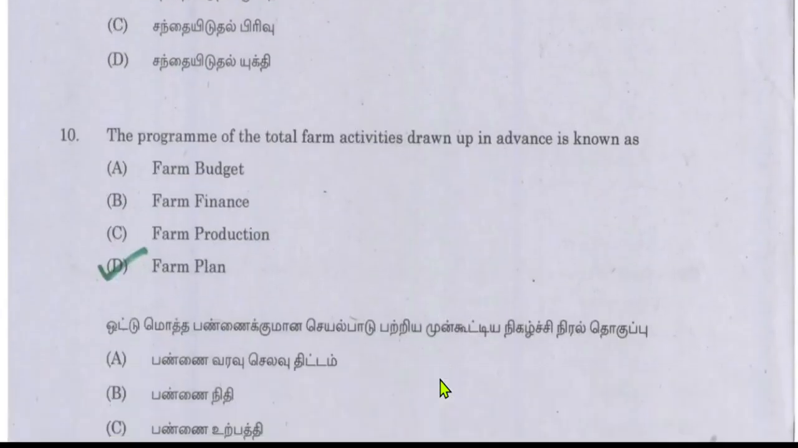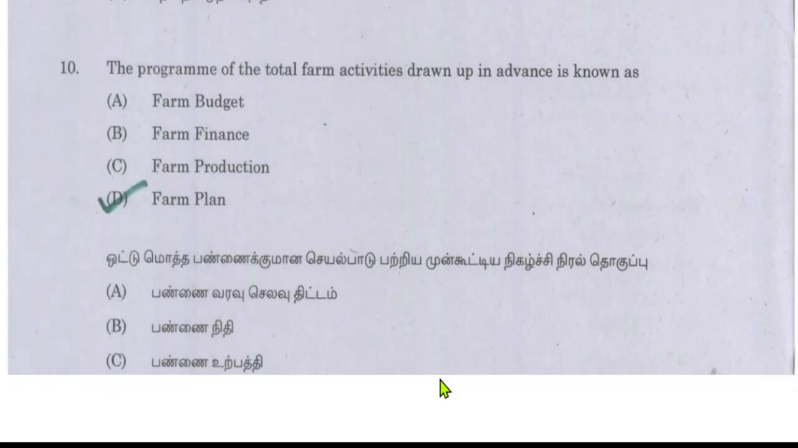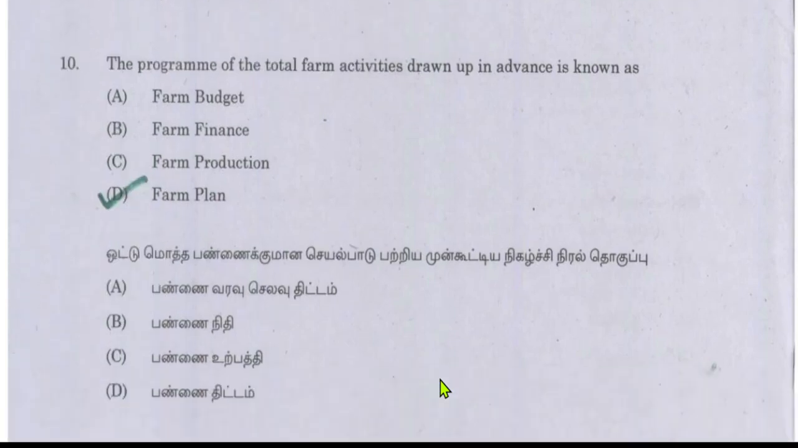Next question is the program of the total farm activities drawn up in advance is known as. So what will be the answer? The answer will be farm plan. Farm plan is the program of the total farm activities, that is a program for a particular season or financial year drawn up in advance to get the highest amount of profits.